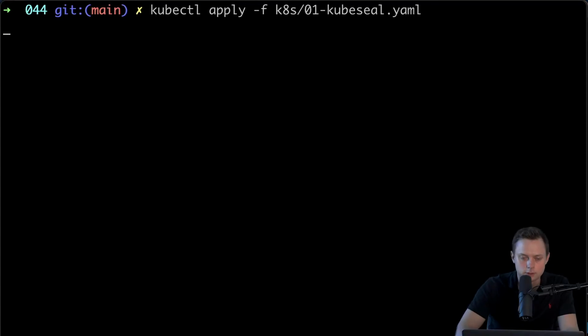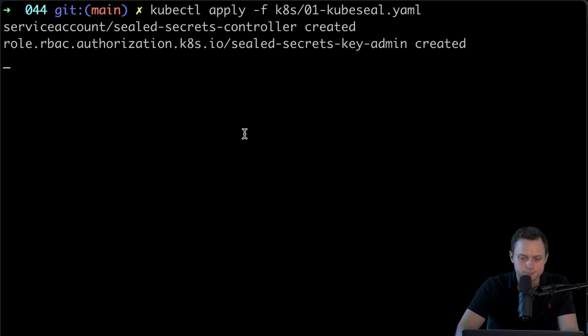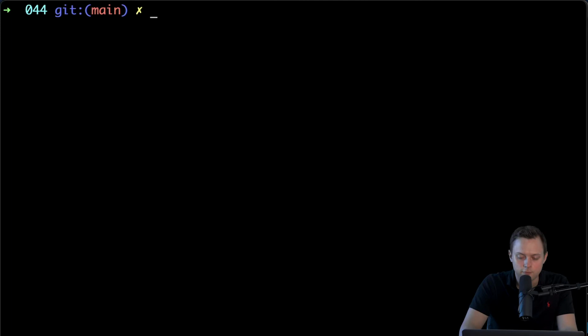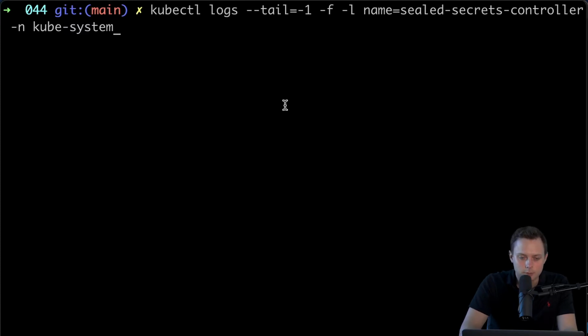All right, let's apply this file, and it's gonna create a bunch of objects. Let's verify that the sealed secret controller is successfully initialized and generated the key pair. We can use the logs command for this purpose.